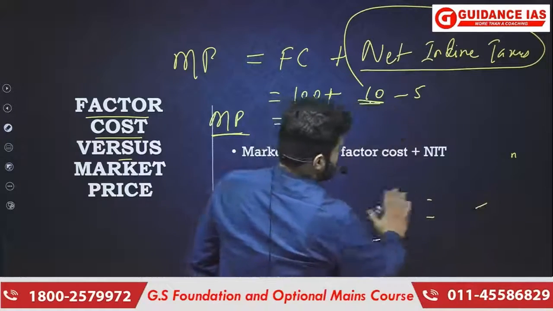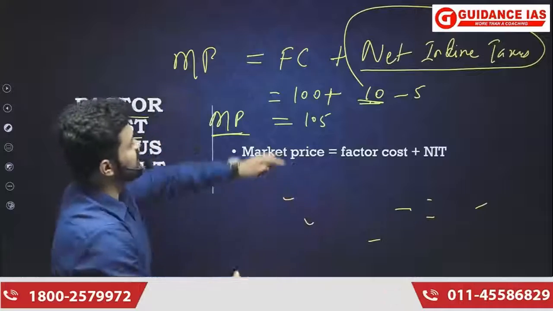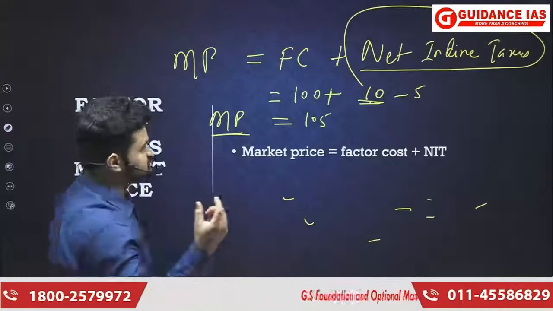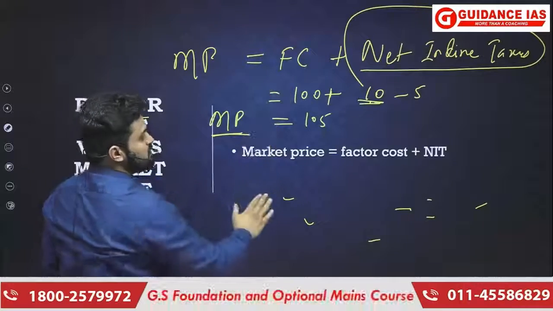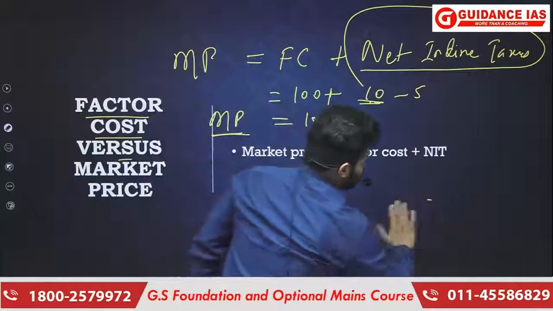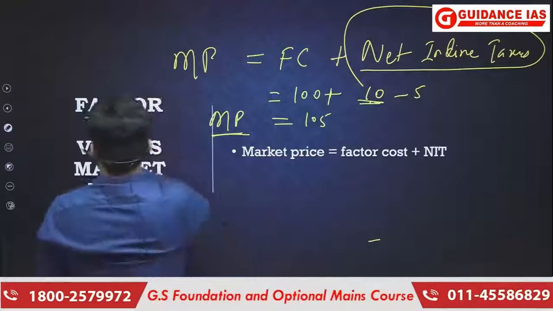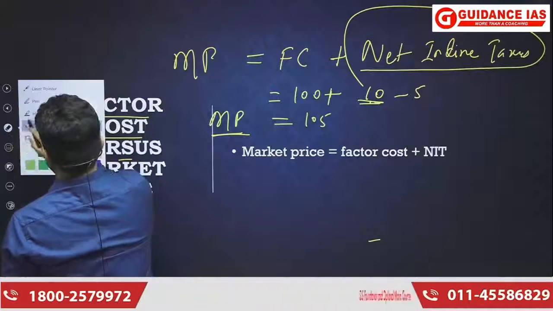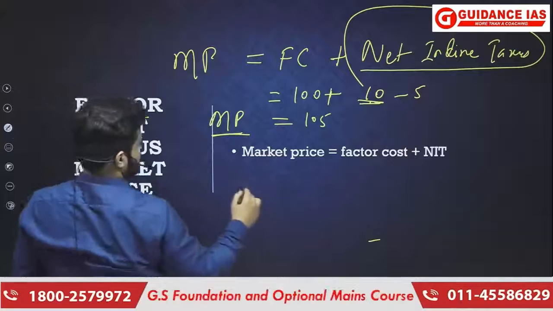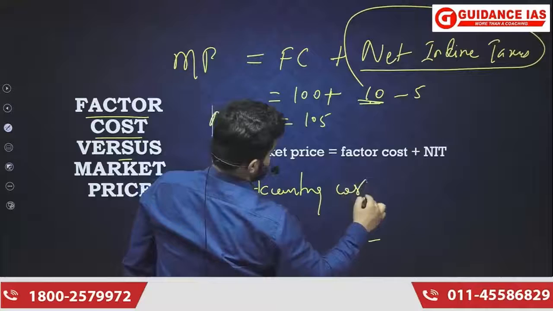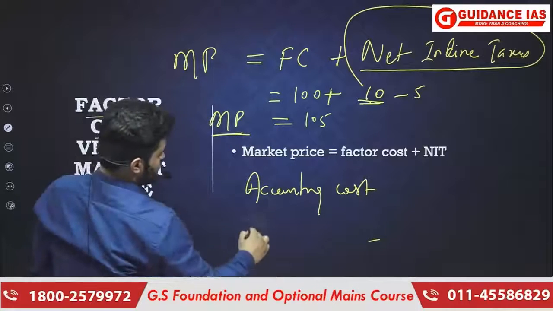You should recall that profit is already included in factor cost. So although we are using the term cost, profit is included here. There are two kinds of cost actually. The first is accounting cost, and the second is economic cost.